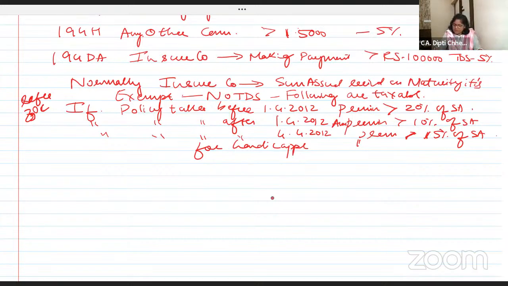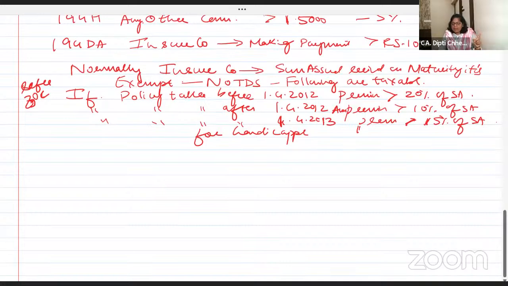I'm just seeing the date, one second. This is 1st April 2013. Please change it. 1st April 2013. The policy is taken for handicapped and the premium is above 15%.